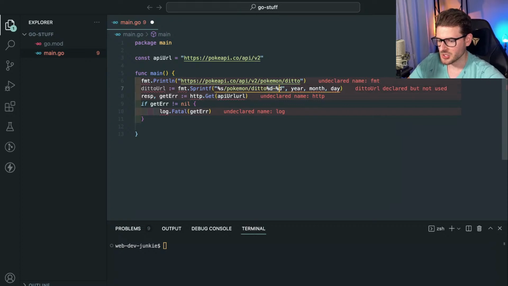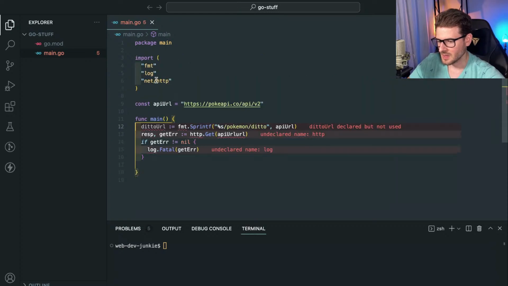Ditto. Now, if anyone in this chat knows Go and can explain a better way to do this, feel free. I'm always open for some feedback. This does not seem like a really easy approach though. I mean, I could probably just add the strings together, right? Can you concatenate strings with pluses? Let's just get rid of that.